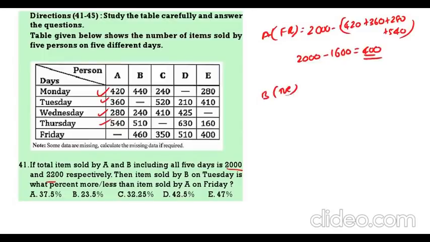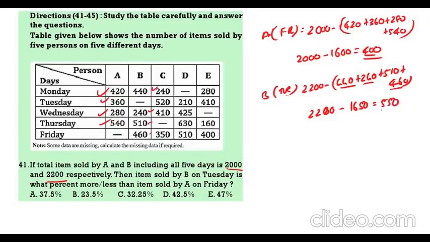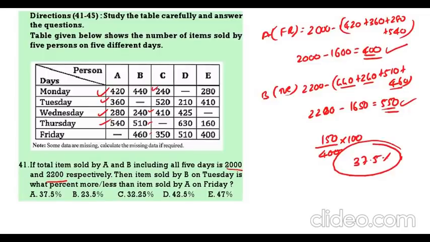Now, B on Tuesday. B's total is given as 2200, and B Tuesday is missing. That means if you add all these and subtract from 2200, we get 2200 minus 440 plus 240 plus 510 plus 460. So totally we get 2200 minus 1650, that is 550. Now, what is the question? 550 is how much more than 400? That is 150. 150 by 400 into 100, that is 75 by 2, 37.5%.